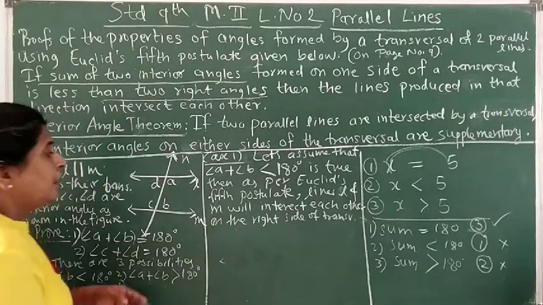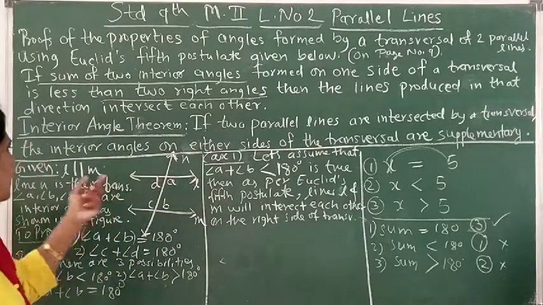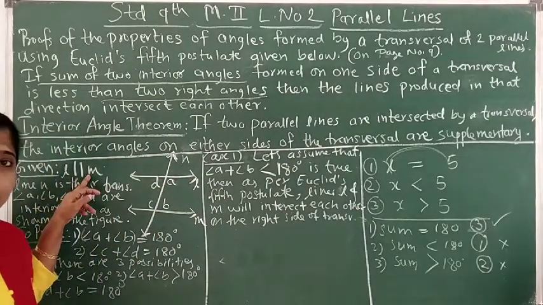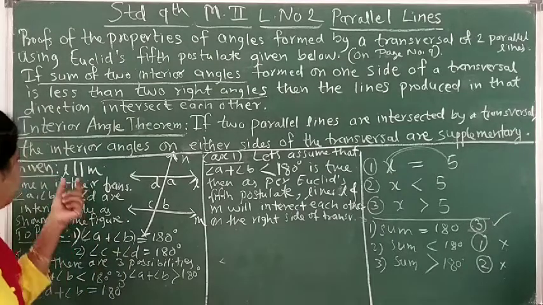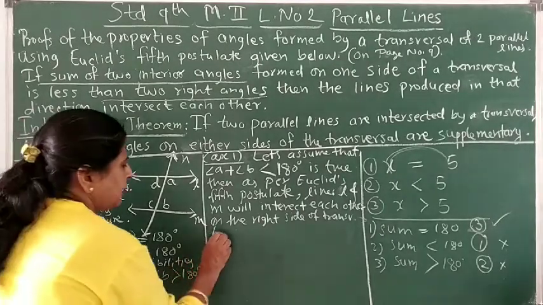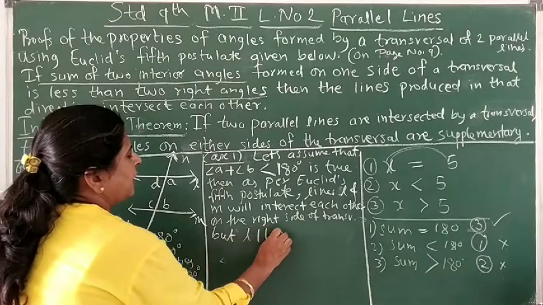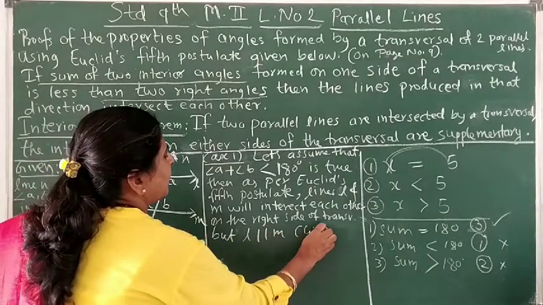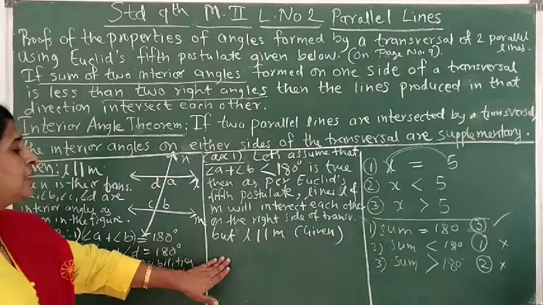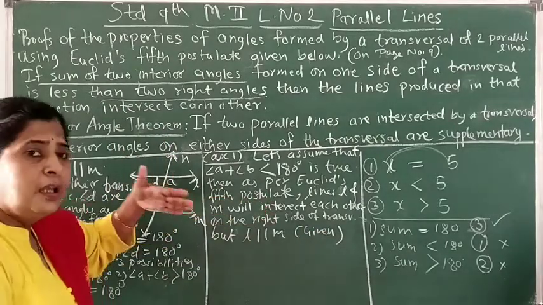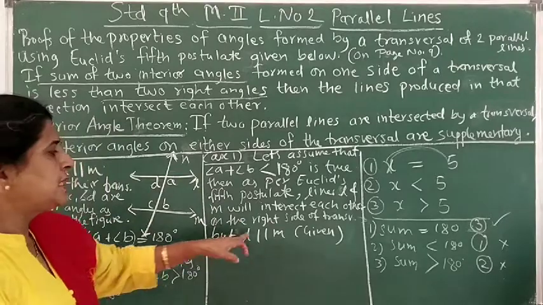Okay. But what is given to us is that L and M, these two lines, cannot intersect each other because they are parallel. Line L is parallel to M. This is given. Correct? So here there is a contradiction. Here we are saying they are meeting each other, but it is given that these lines are parallel.